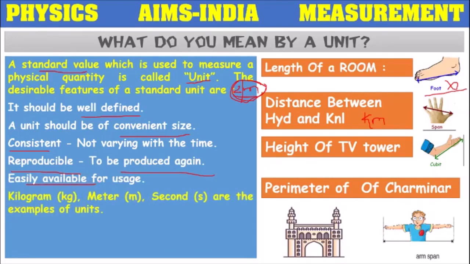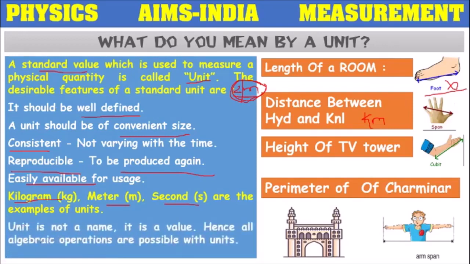So while defining a unit, we have to keep all these things in mind, and it has to follow all these features. We should not depend on units like foot, span, cubit, arm span, because these are not well defined. They are not of convenient size. They will vary from time to time. They cannot be reproduced again. That's why we won't choose them as standard values. Now we have units like kilogram, meter, second. These are considered standard units because they follow all the above features.